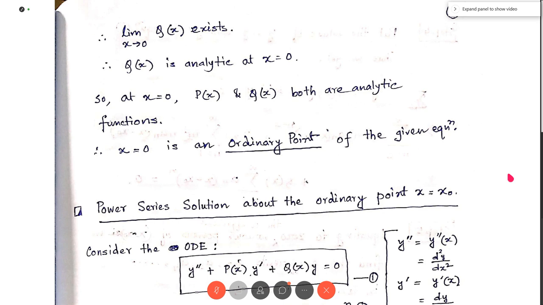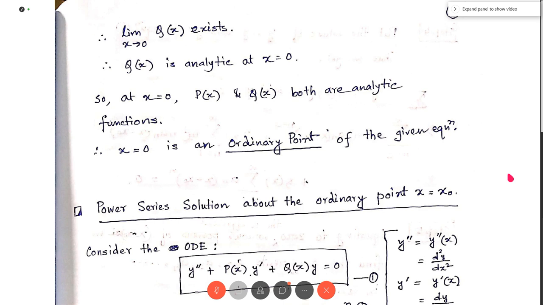So whenever you are given an ordinary differential equation and you are asked to find the power series solution of that differential equation about a point x equal to x0, then your first step is to find whether the given point x equal to x0 is an ordinary point, or a regular singular point, or an irregular singular point.